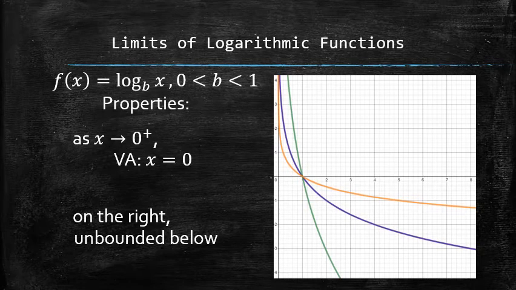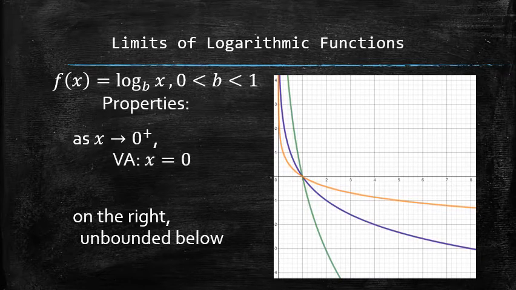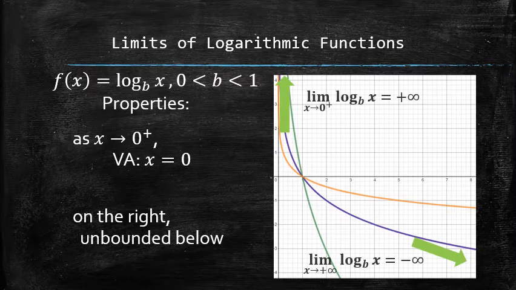Let's recall the properties of logarithmic functions with the base that is between 0 and 1. All graphs of such functions have distinct and recognizable patterns on the left and the right that we described with the following limit statements.